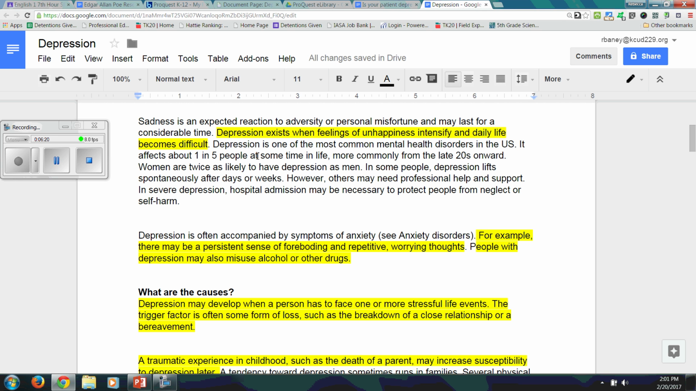Depression exists when feelings of unhappiness intensify and daily life becomes difficult. Okay, I don't know if Edgar Allan Poe's daily life was difficult. I do know he lived a very impoverished life, so his life was difficult because he had no money. But I can tell there was some unhappiness going on in his stories based on his characters. Also intensify, if you think about that letter he wrote to his aunt. He had some intense emotions. He was saying that he didn't want to live and things like that. So we have some evidence there.